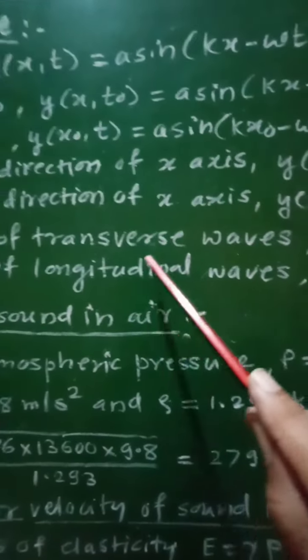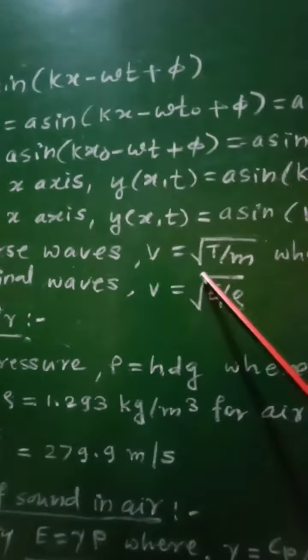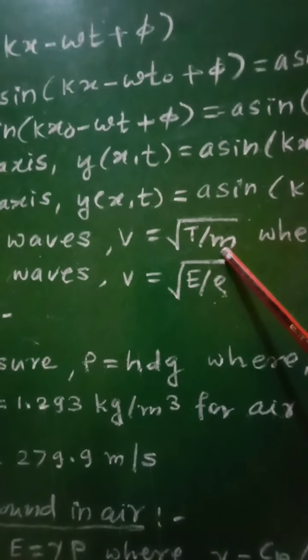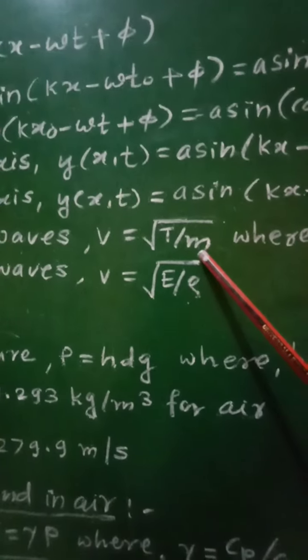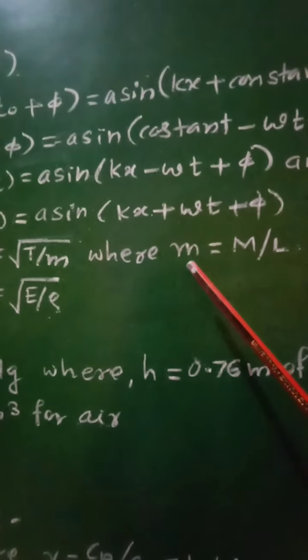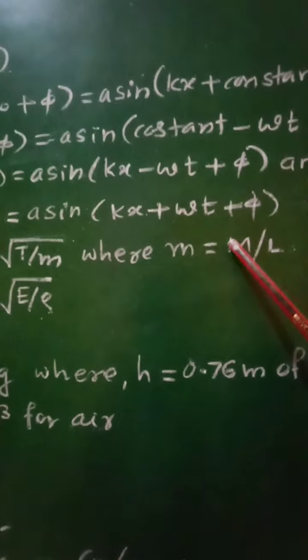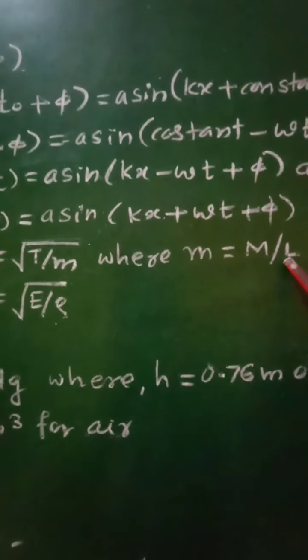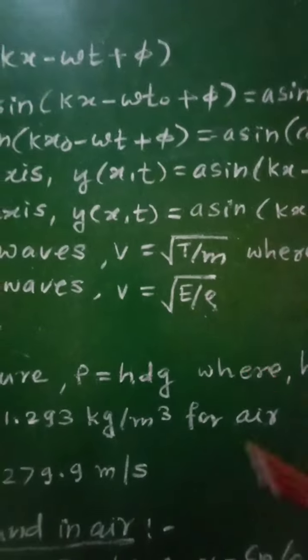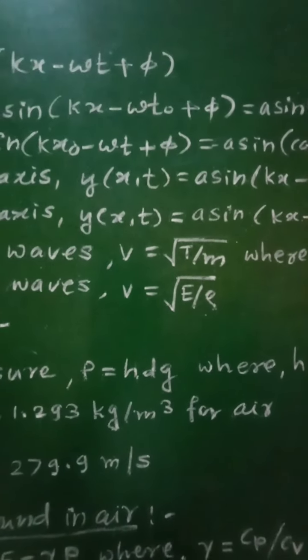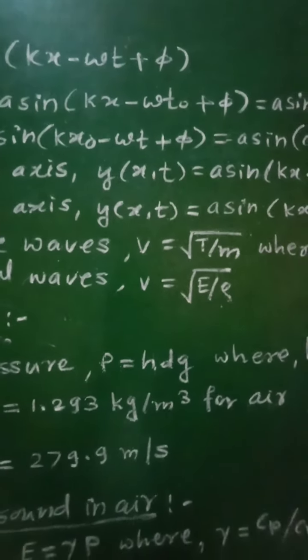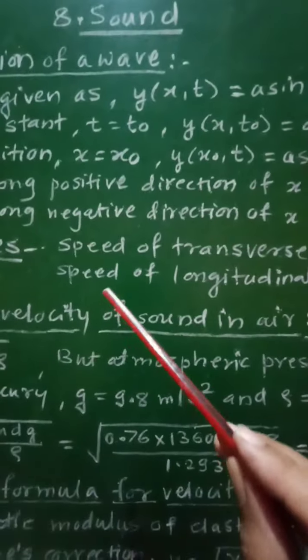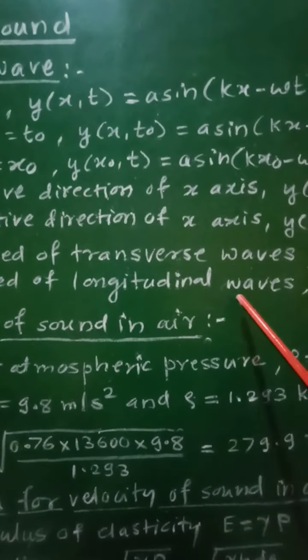So in case of transverse waves, v is equal to square root of T by m, where T is the tension in the string and m is the linear mass density, that is given by m is equal to M by L, that is mass per unit length. So this formula v is equal to square root of T by m will give the speed of the transverse waves. On the other hand, let us consider the second, that is the speed of longitudinal waves.